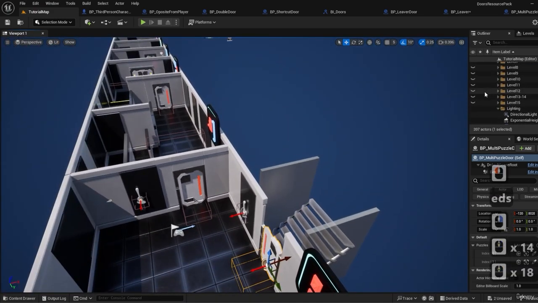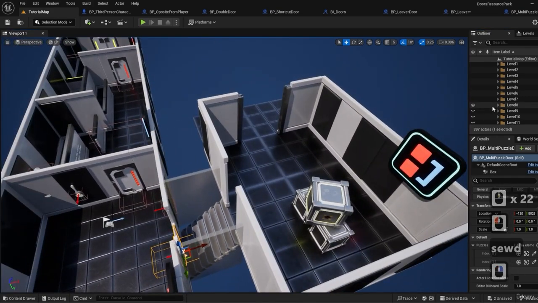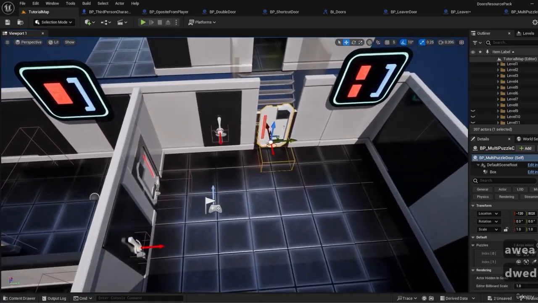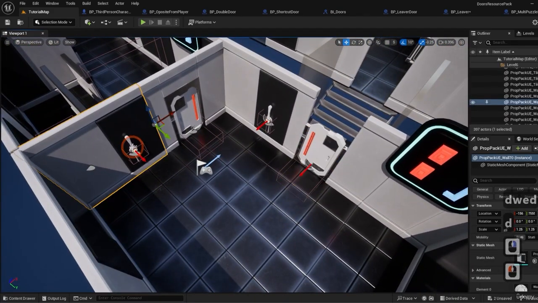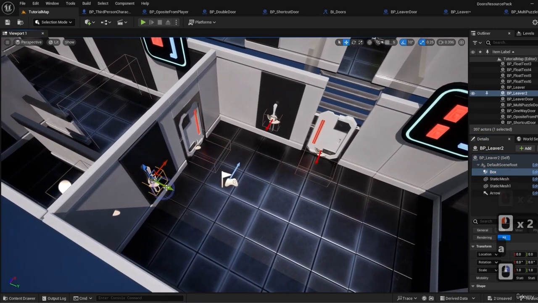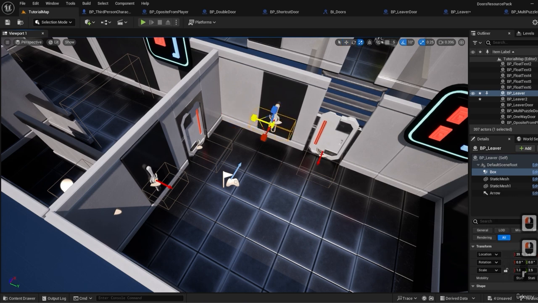Now it's time to do the switches. So let's open our new map, level 8. Oh, we haven't put the text here, and the collisions are a bit off. Let's fix the collision first. Let's select the switches and move the boxes a little bit outside to make it easier to collide with the player. I'm going to do the same to the other box. Yeah, that's fine, I think.